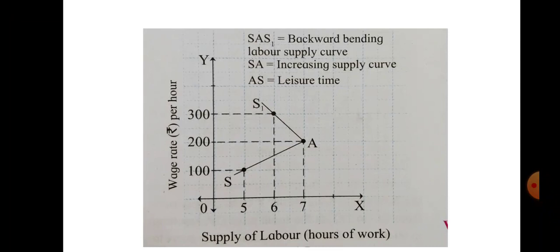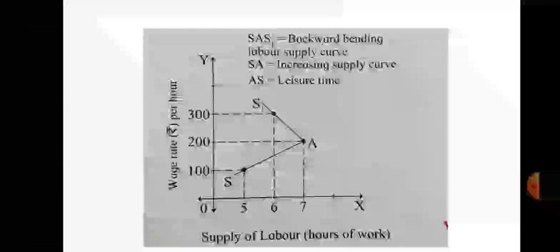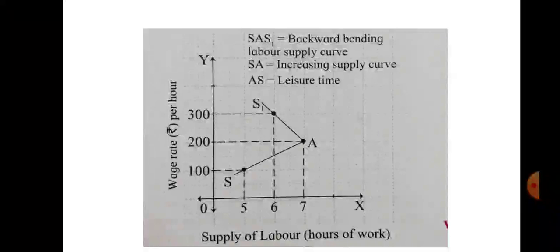So hence beyond a certain wage rate, the supply curve of labor slopes backwards. This is called a backward bending supply curve of labor. So SAS1 is a backward bending labor supply curve, SA is an increasing supply curve, and AS1 is leisure time. So supply of labor is an exception to the law of supply here.